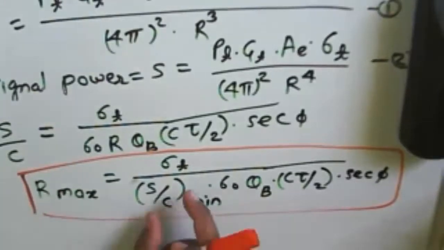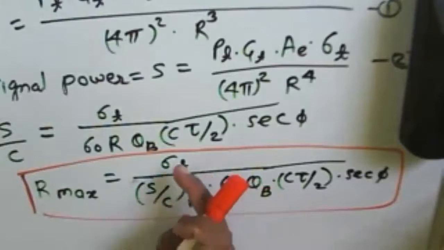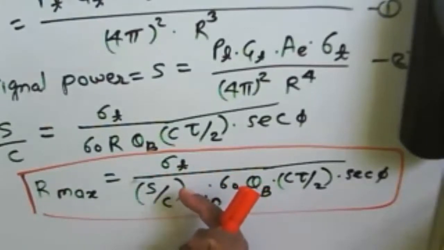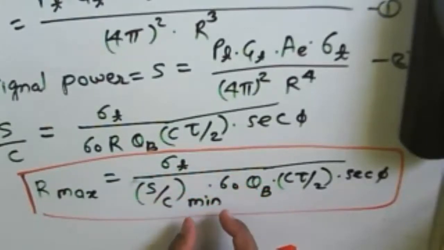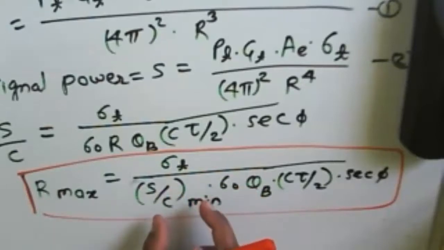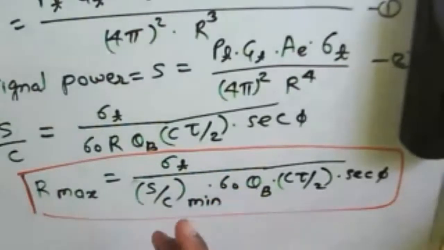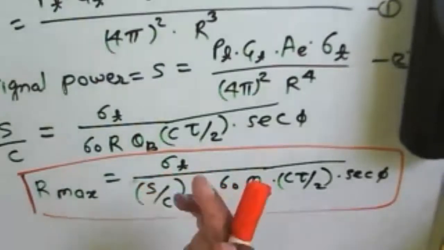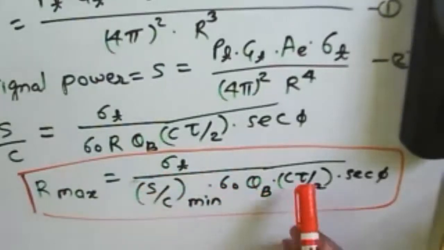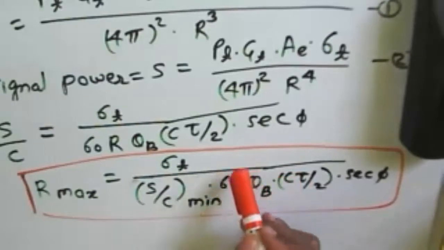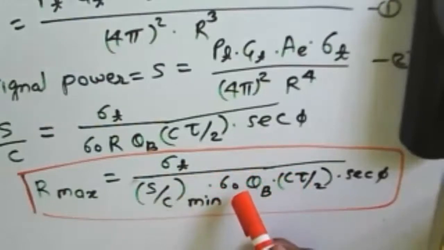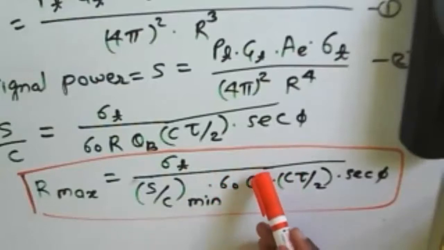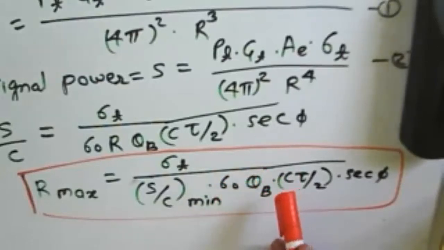So R max is depending mostly on the clutter, so that S by C will be a minimum, rather than the noise power of the receiver. Then we have the clutter area, we need to talk again about the clutter area. What will be theta B? What will be the azimuth beam width?